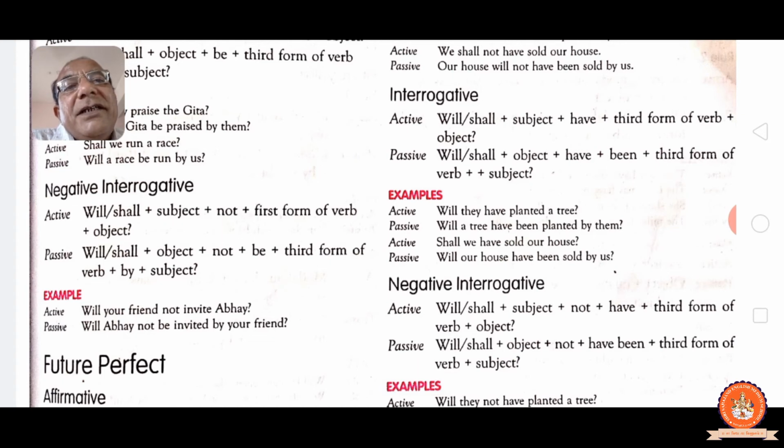Will Abhay not be invited by your friend? See, future perfect tense, continuous future tense, passive is not possible. So future perfect tense, affirmative sentence.